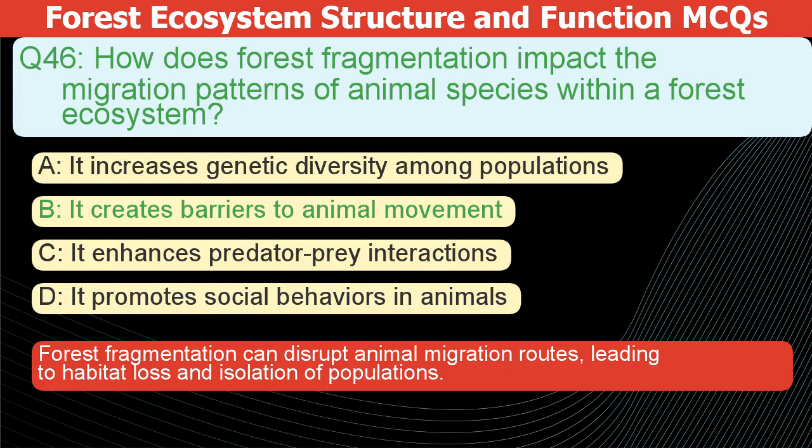The correct answer is B. Forest fragmentation can disrupt animal migration routes, leading to habitat loss and isolation of populations.